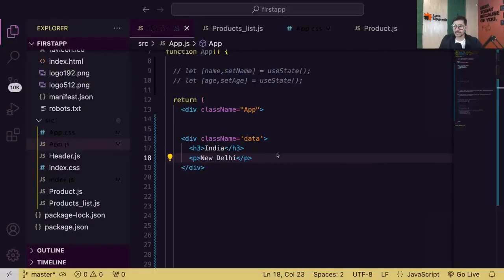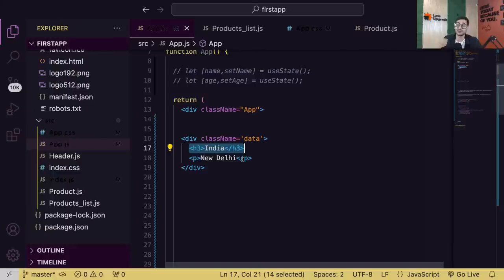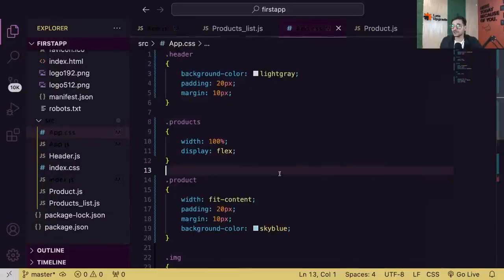So guys, as I was telling you, I am simply creating a div which has a country and its capital. Again, you can choose any data: product and its price, user and its username, password, any data. What I'm trying to do is just display simple data. Animal and its cub name, whatever you want. Let's apply some CSS to it quickly.